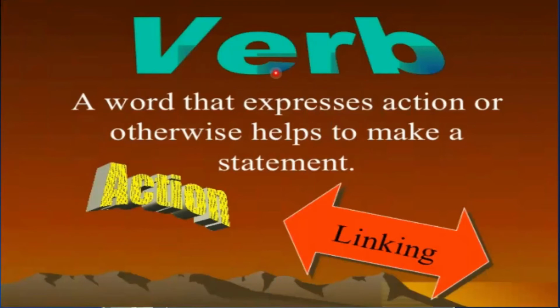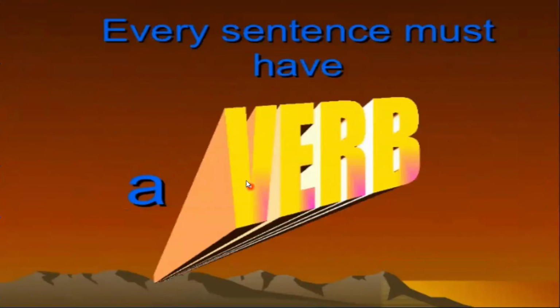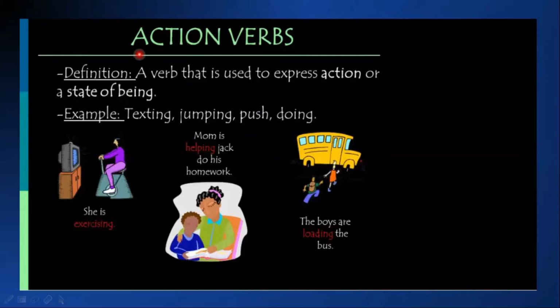Okay, here comes verb, a word that expresses action or otherwise helps to make a statement: action and linking. Every sentence must have a verb. Here come action verbs, verbs that are used to express action or a state of being: texting, jumping, push, doing. She is exercising. Exercising is an action verb.